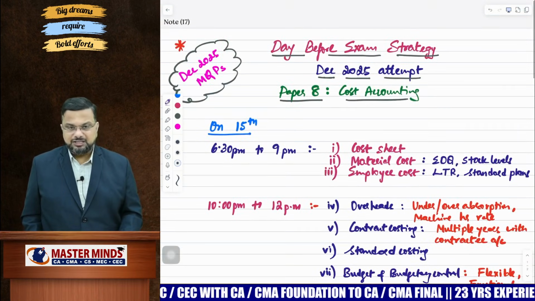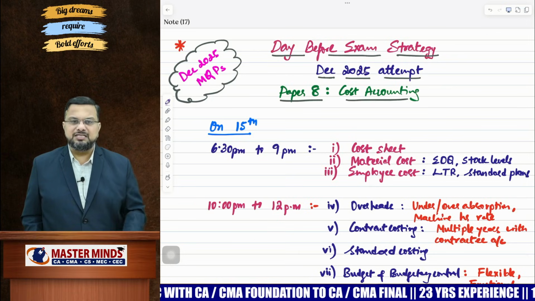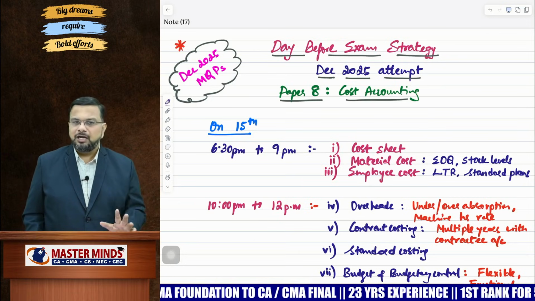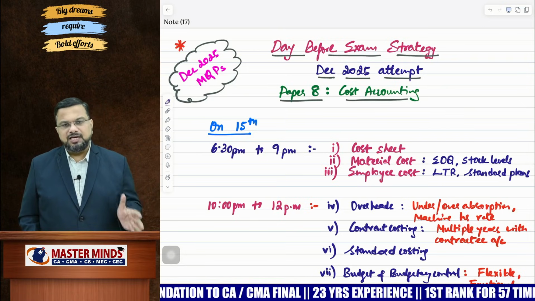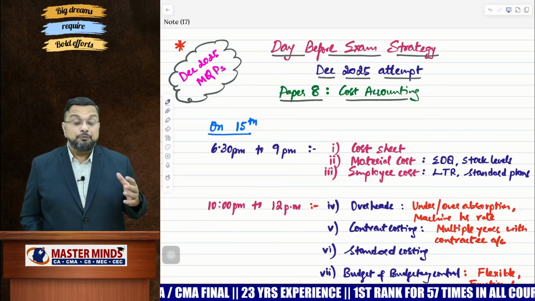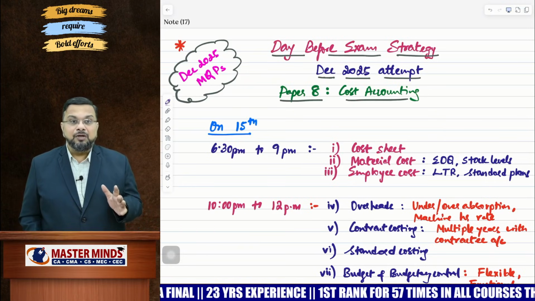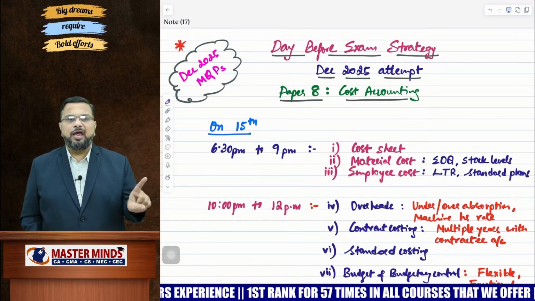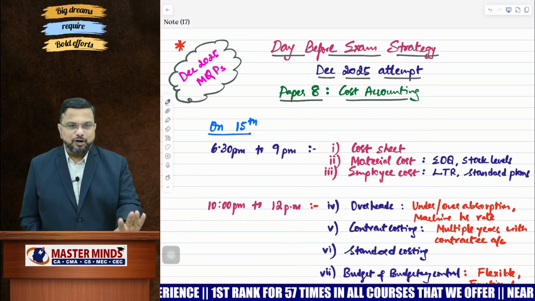And before going to the exam, don't forget to refer to the December 2025 MQPs. You have two MQPs, set 1, set 2. Please go through it. I've gone through it, and most of the questions are there in our material, and you will feel confident after going through these MQPs. Because what we have seen is, until now, whatever the exams that are completed, at least you are getting a problem or a question from the MQPs. So 7 marks in your pocket.